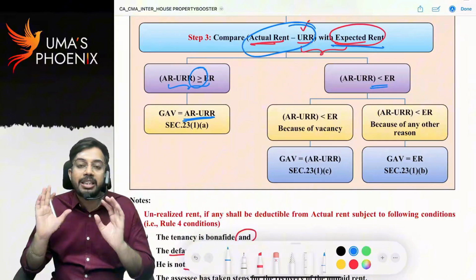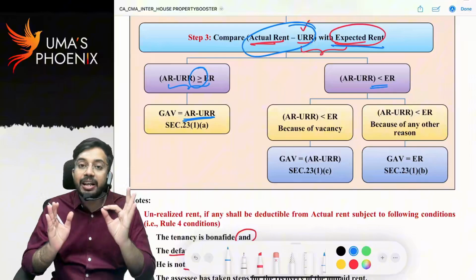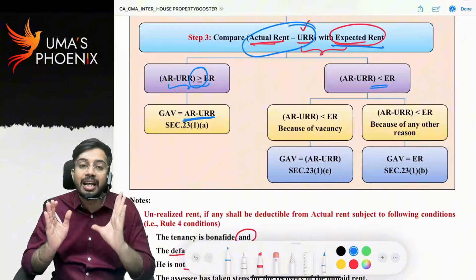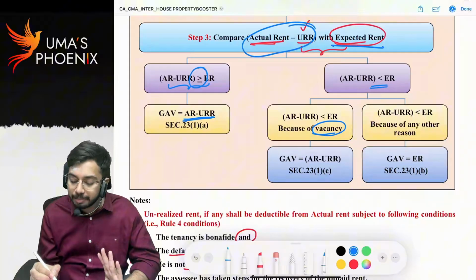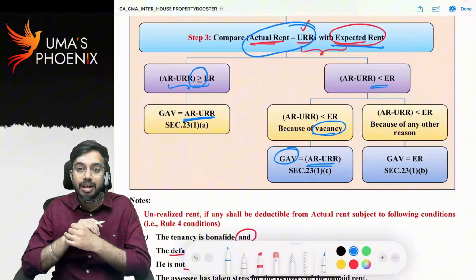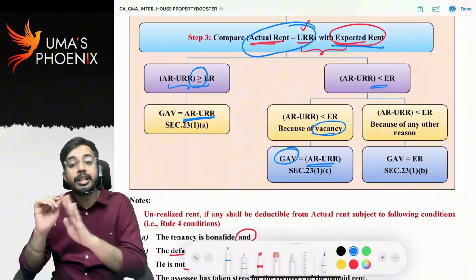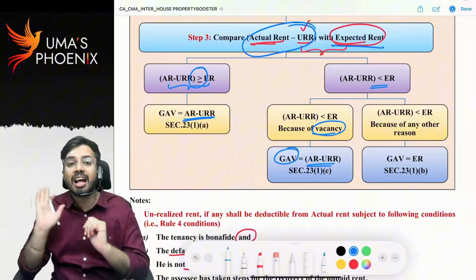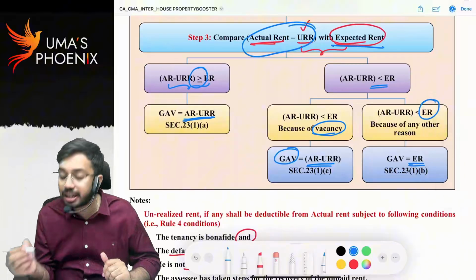Then the income tax department will check why actual rent is less than expected rent. If the reason for actual rent being less than expected rent is a vacancy, then actual rent minus unrealized rent will only be considered as gross annual value. If the reason is any reason other than vacancy, then expected rent will be considered as gross annual value.